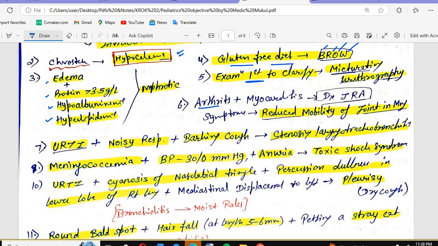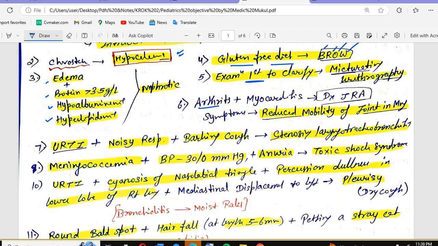Tell us. Juvenile rheumatoid arthritis. Okay. So in this question, you will see the patient will be of juvenile age. The juvenile age patient having arthritis, myocarditis. So you will see what that is: juvenile rheumatoid arthritis. What are the symptoms you will see? In the juvenile, reduced mobility of the joints in the morning. You know there will be morning stiffness. That is seen in which condition?